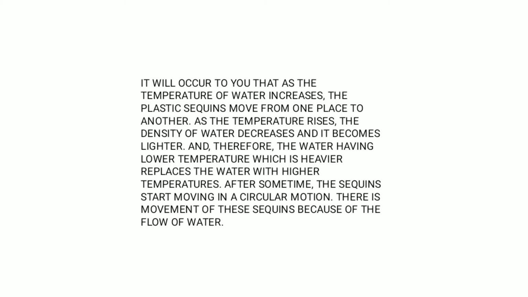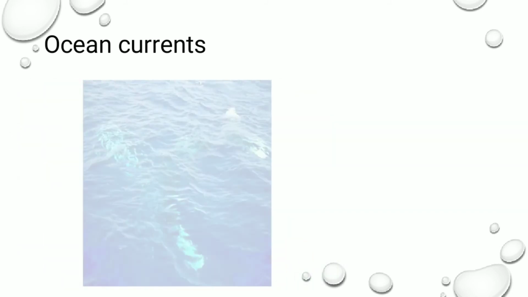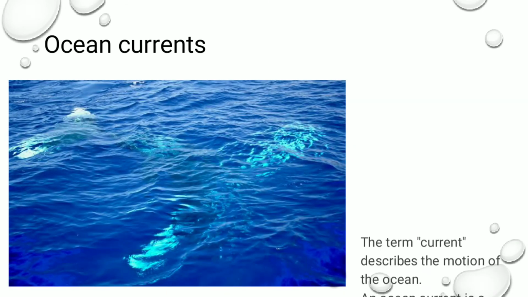Why? Because as the temperature increases, there is a change in the density of water. The water becomes less dense, and therefore lighter water replaces the heavier water, and that's why with this flow of water the sequins also flow. The same thing that occurs on the earth's surface is called ocean currents. What do you mean by ocean current?